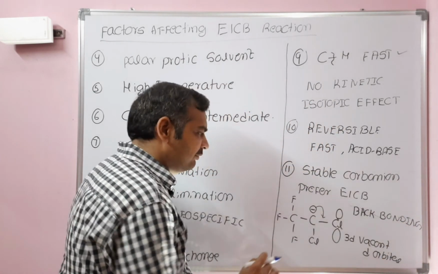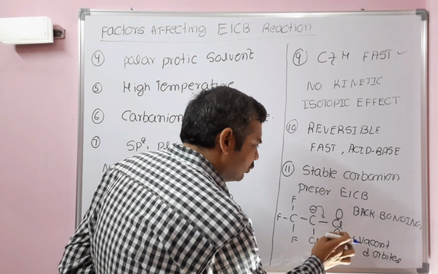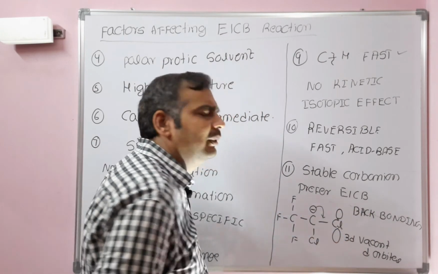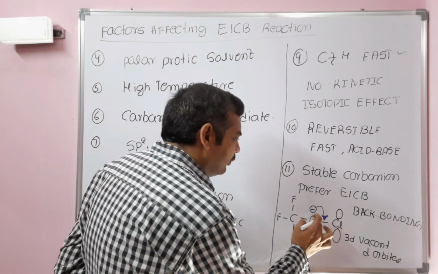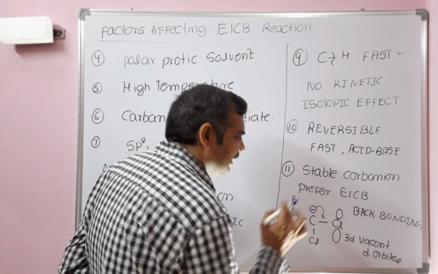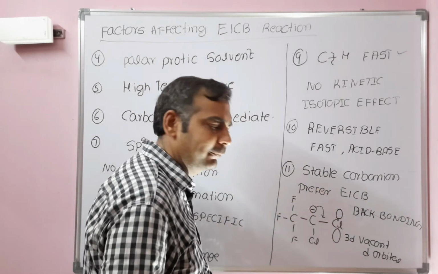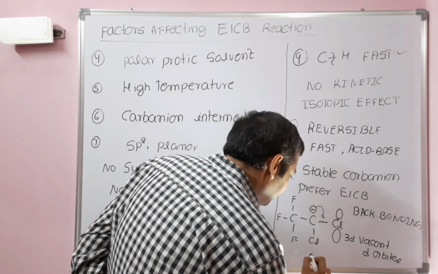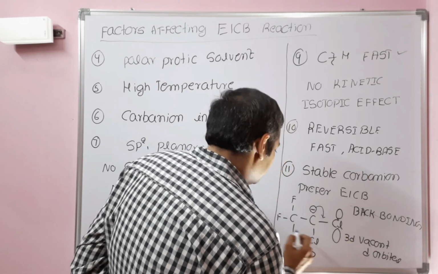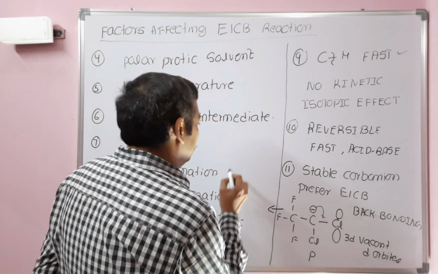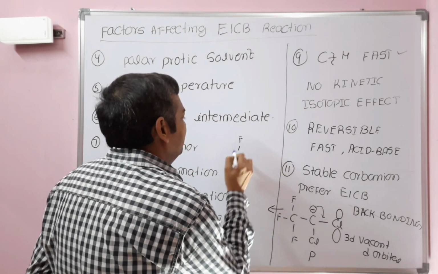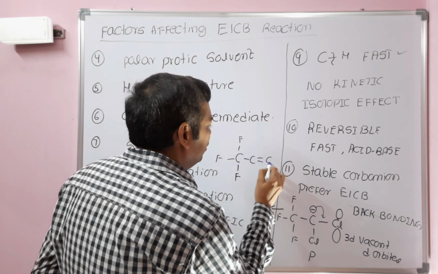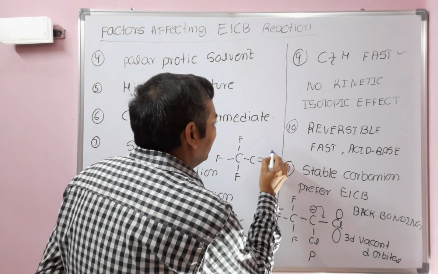Back bonding means a shift of a lone pair of electrons towards a vacant orbital. Here the vacant d orbital is present, and this lone pair belongs to a p orbital. After that we get a double bond like this, F-C double bond, Cl minus.